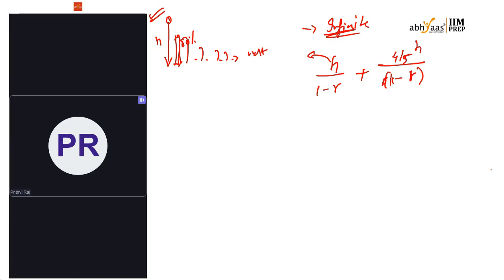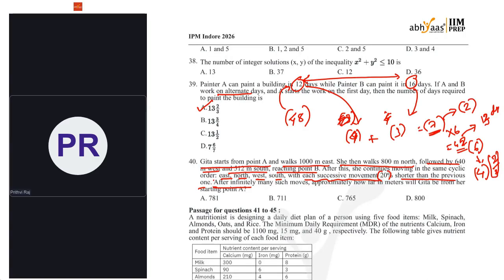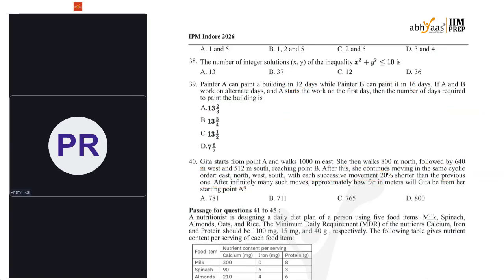Okay, fine. So the same replica has been there in this question, but I agree that solving here will take some time because the question is designed in that way. So Geeta starts from point A, 1000 meters east, 800 meters north, followed by 640 meters west, 512 meters south. If you observe this carefully, it is again 80%, isn't it? 800 meters is 80% of 1000 meters, and 640 is 80% of 800, and 512 is 80% of 640. Yes, right? So this cycle continues.